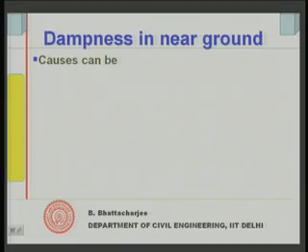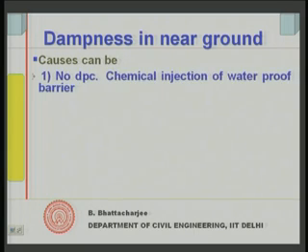Let us look into dampness near ground. Now, if you see dampness near ground, this can be caused by no DPC. To avoid it, we said that bricks are capillary porous. So, I will show it in a diagram. To ensure that groundwater or capillary rise does not take place through the brick wall, we provide a damp proof course at the plinth level. That means just above any soil level.